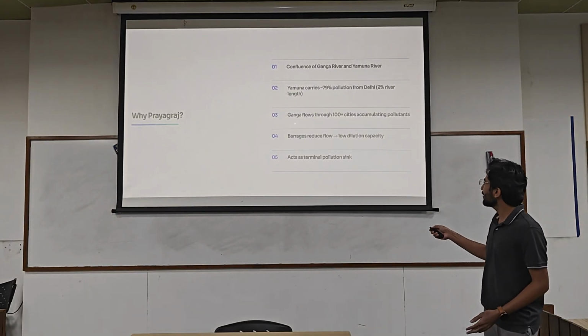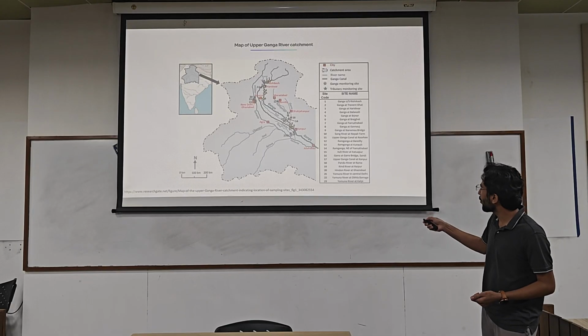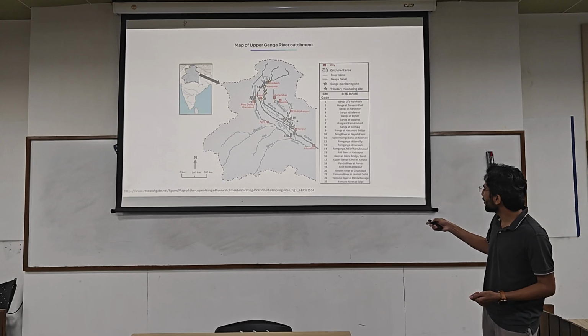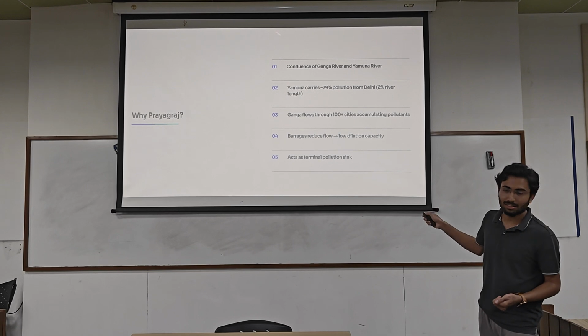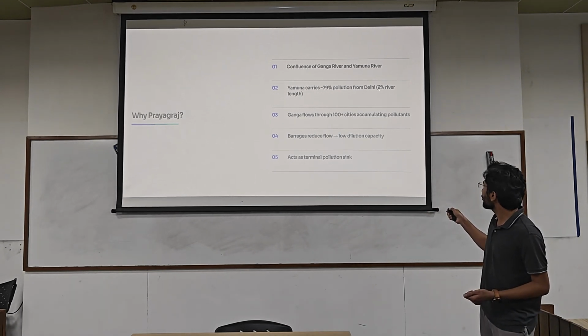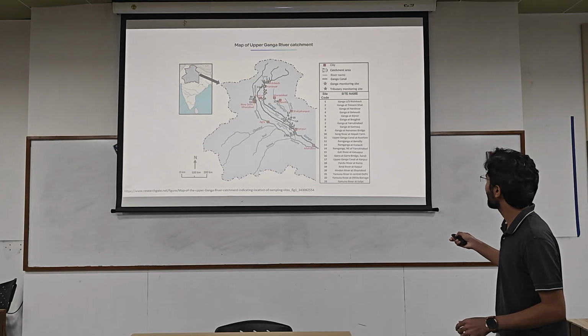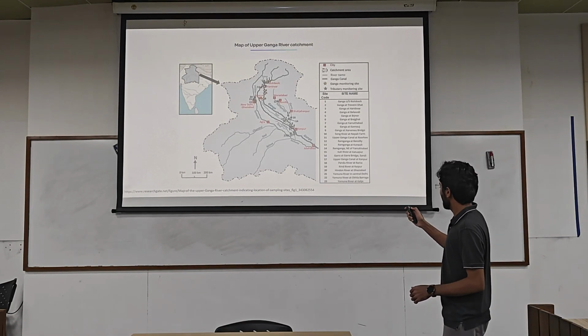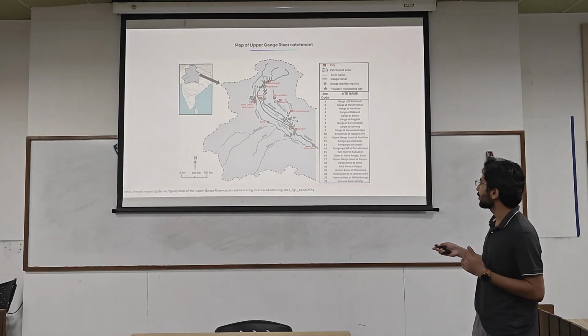The main reason is the Ganga, which flows through around 100 plus cities. So here is a map of the Ganga, then Yamuna. It consists of around 100 plus cities, and the special thing is Delhi, which covers only 2% of the river length, contributes 80% to the pollution of the river. So here we can see around over here Agra, Delhi. This part contributes around 80% to the river pollution at Prayagraj.